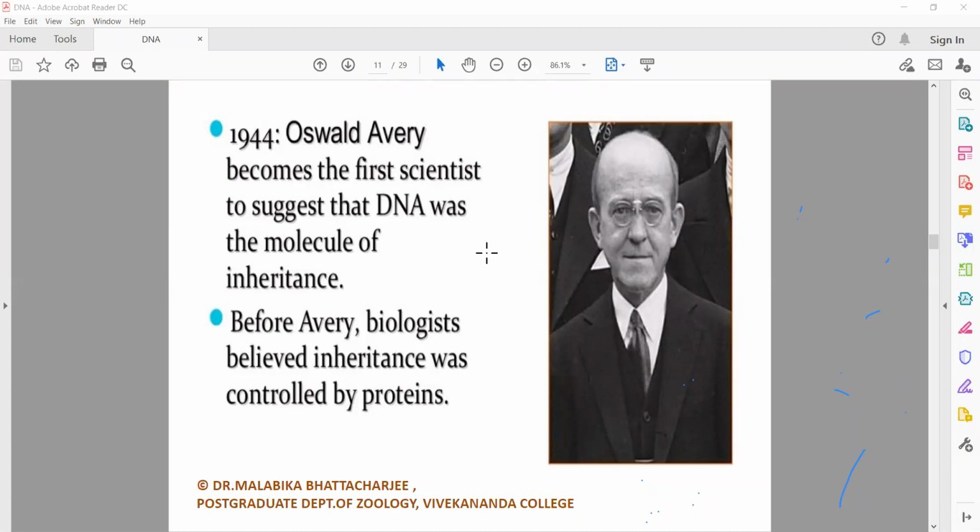So it was for the first time in 1944, after the landmark experiment, that scientists could conclusively say that yes, it is the DNA that is being transferred from the mother cell to the daughter cell. And it is this DNA which is now acting as a molecule of inheritance.